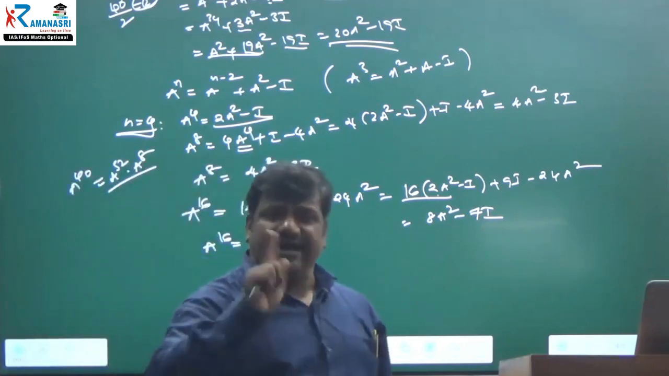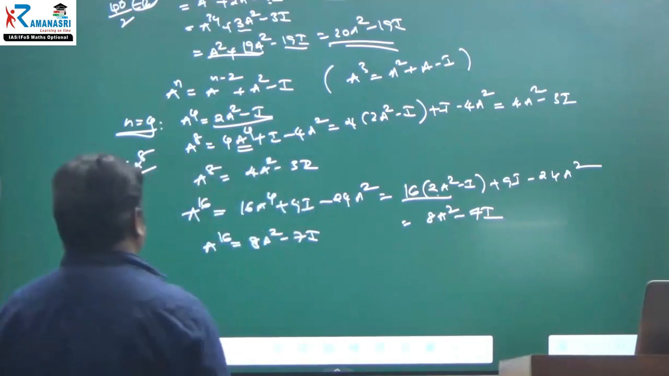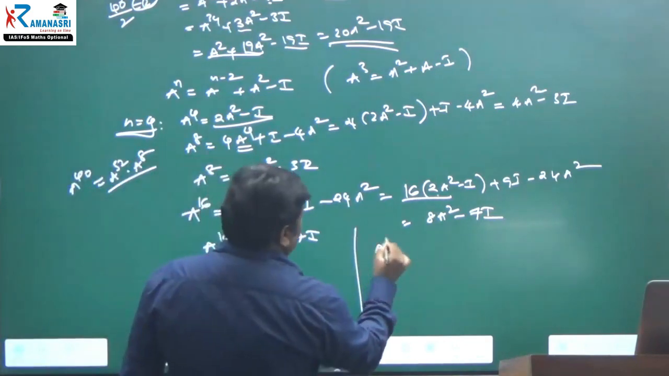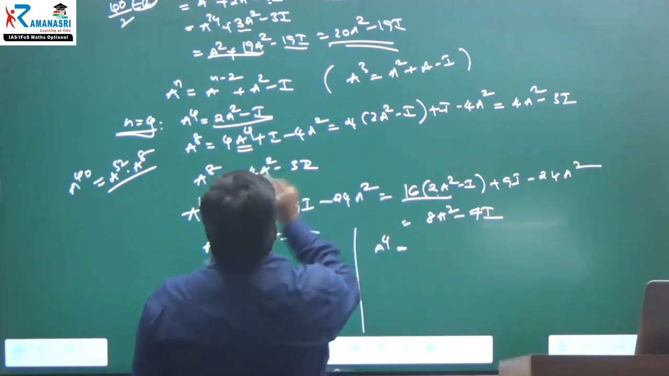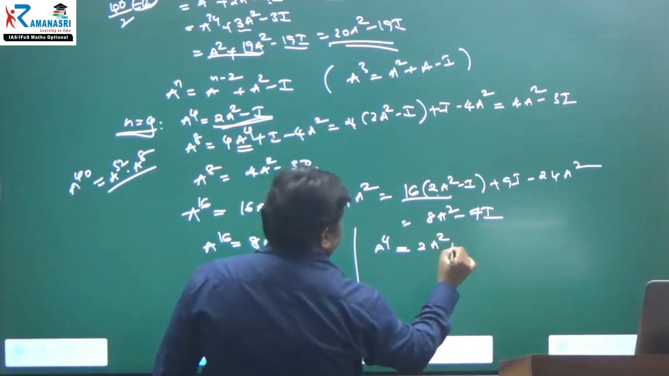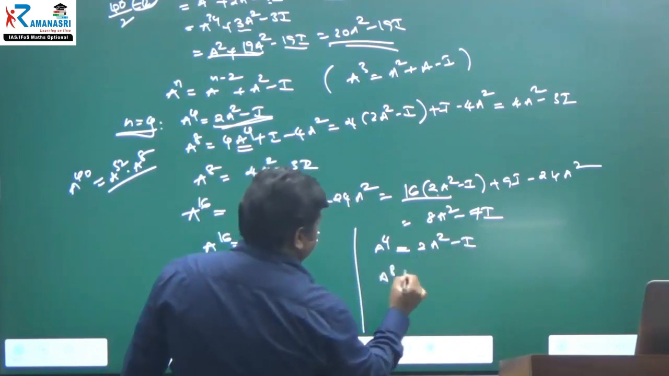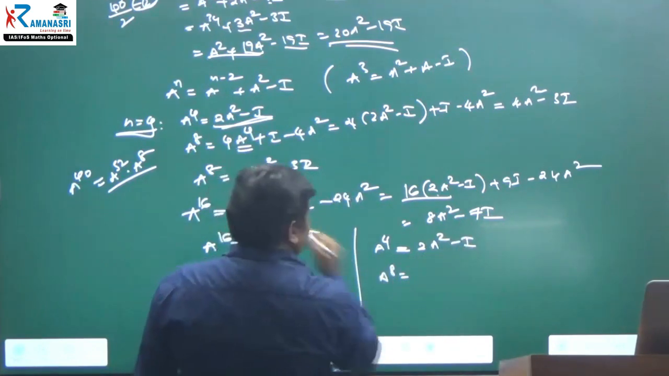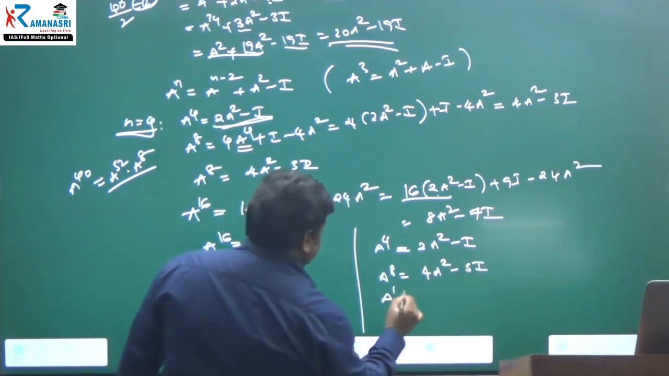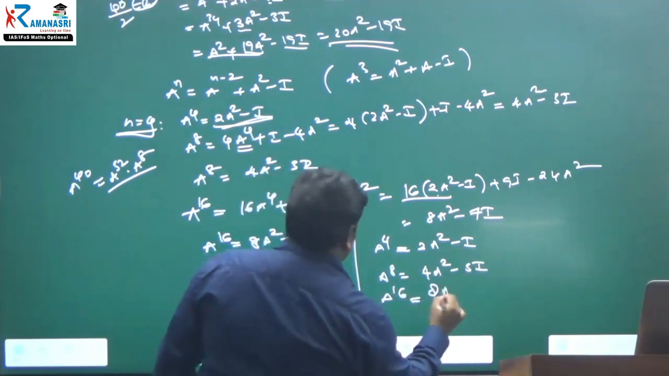That is the one thing. And second, here is also one more method. You can observe one pattern here. A power 4 is equal to 2A square minus I. A power 8 is equal to 4A square minus 3I. A power 16 is equal to 8A square minus 7I.